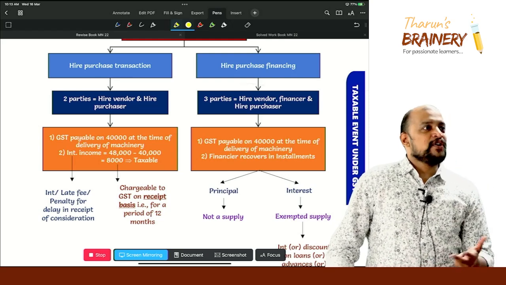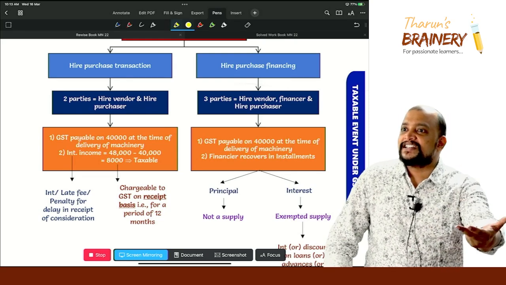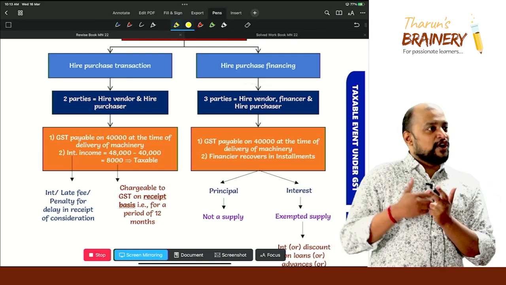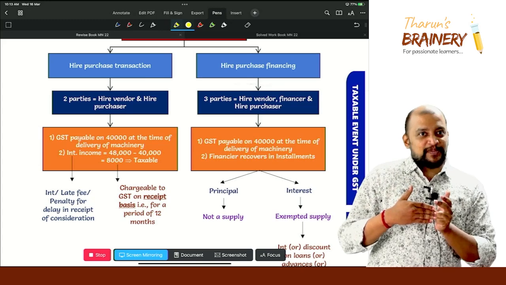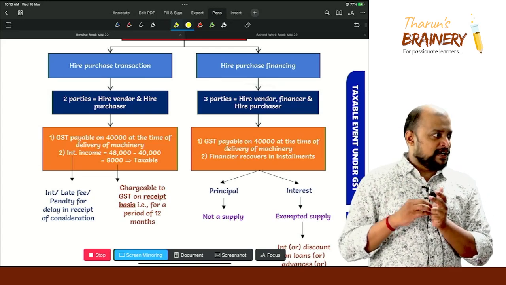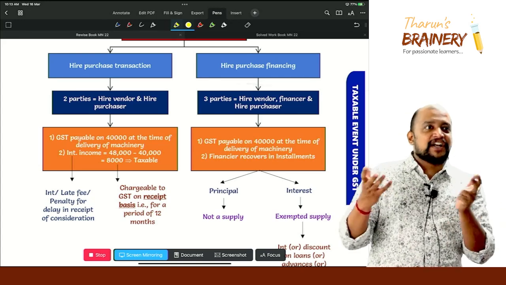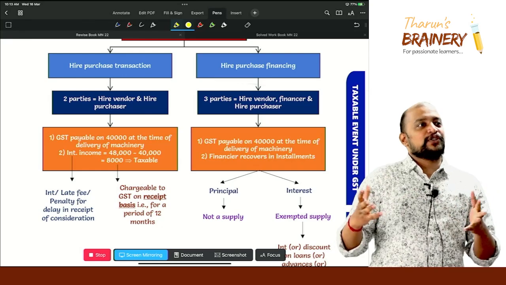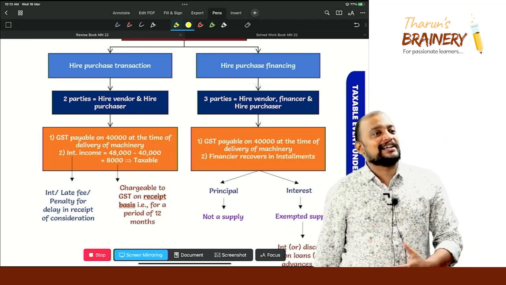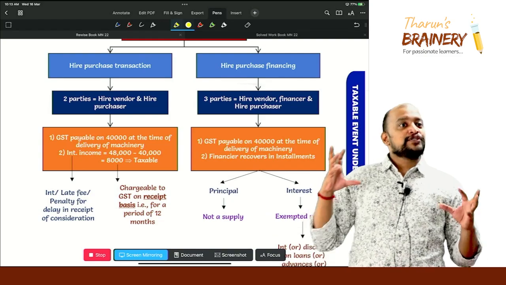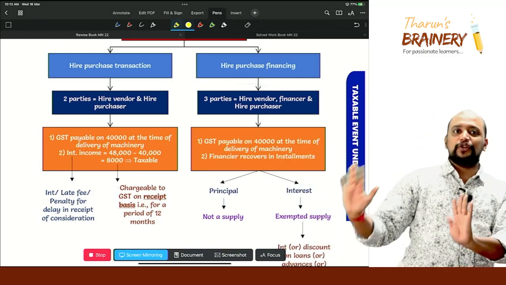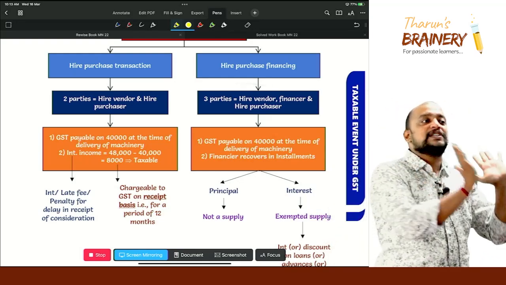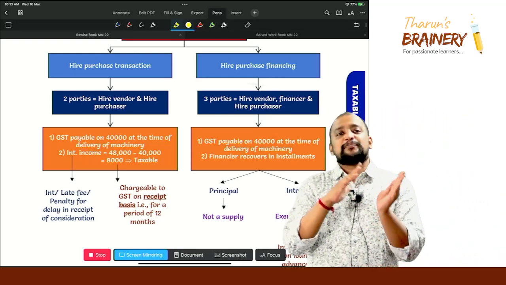So now they will be offering the finance facility, because they know how much income tax that person is paying and how much GST that person is paying. All the data is available. When the data is available, then definitely you can give loans to them. So like that they have started giving finance facilities also. Financing is a completely different type of business, only they should do it. The seller should focus on his business. That's why they go for hire purchase financing.